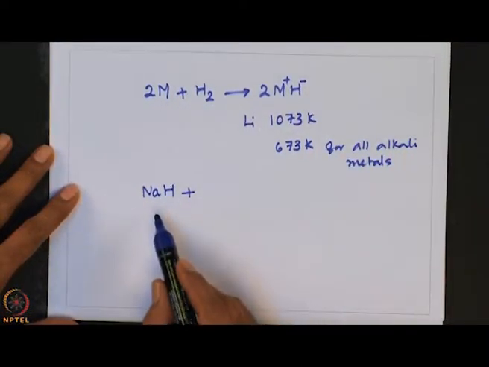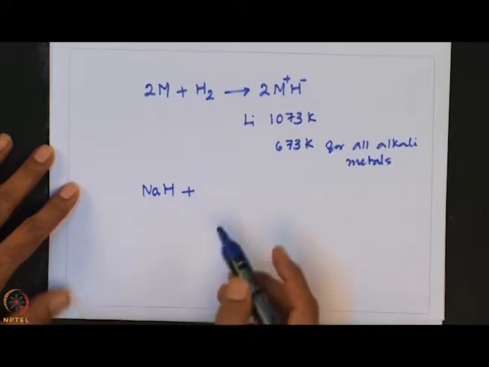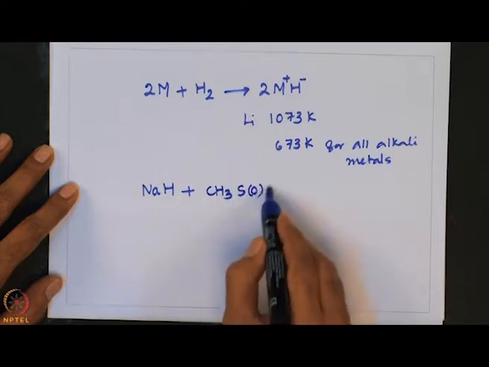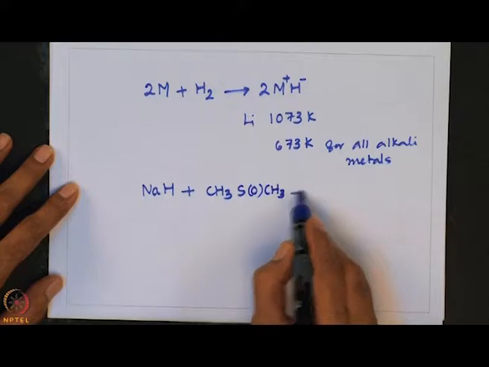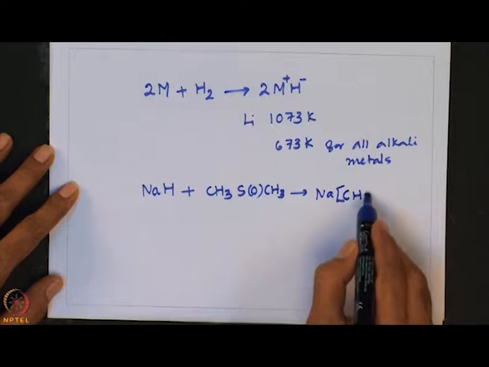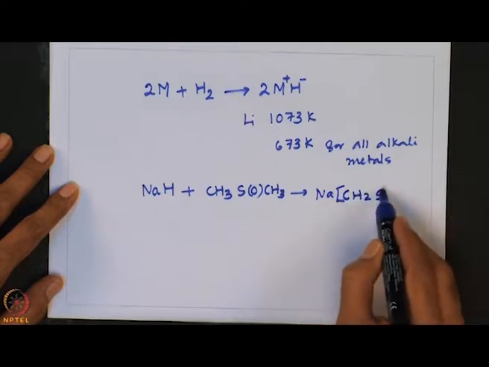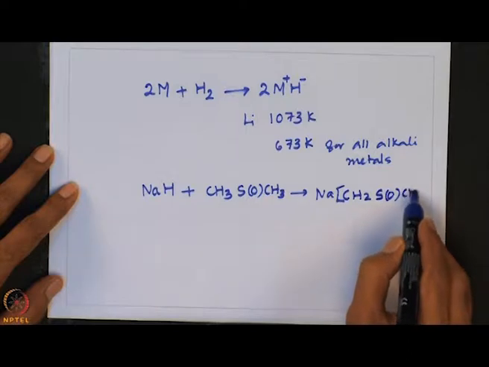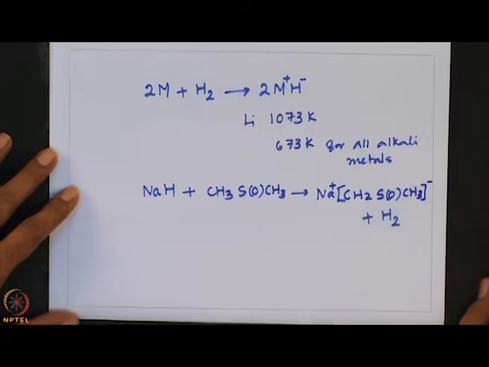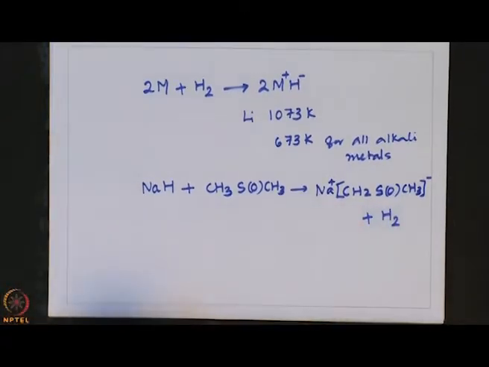Let us take sodium hydride and treat this one with dimethyl sulfoxide. It gives... so in this fashion all these hydrides can be used to activate CH bond and to carry out a variety of organic transformation in organic synthesis.